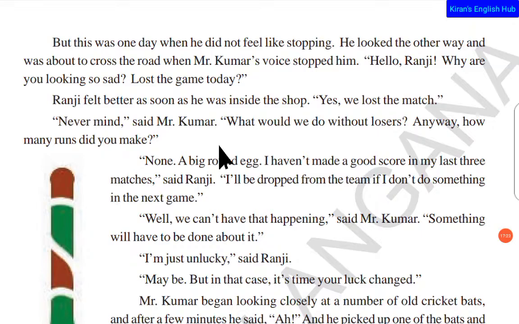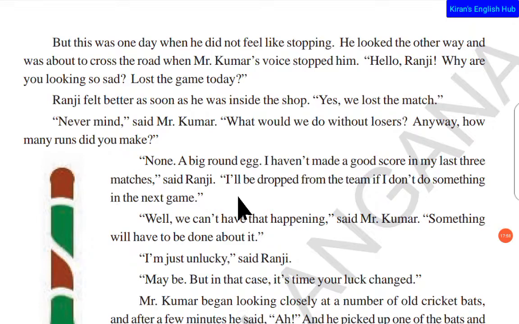Even Mr. Kumar said, just like Suraj, okay, never mind, don't take it to heart. Mr. Kumar also asked, how many runs did you make? Come on, tell me. So none, a big round egg. I haven't made a score in my last 3 matches, said Ranji. I will be dropped from the team if I don't do something in the next game. So Ranji immediately replied like this: I haven't scored any runs, and it was a big round egg, in the sense 0. He didn't score anything, he was the duckout.